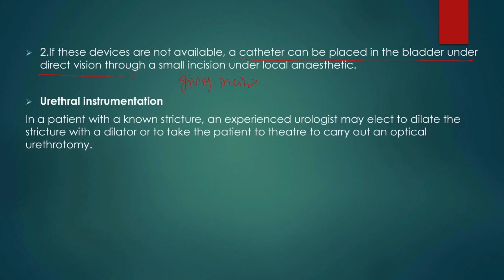The other technique for failed urethral catheterization is urethral instrumentation. In a patient with a stricture, a urologist can dilate the stricture or can perform optical internal urethrotomy or visual internal urethrotomy inside the OT.